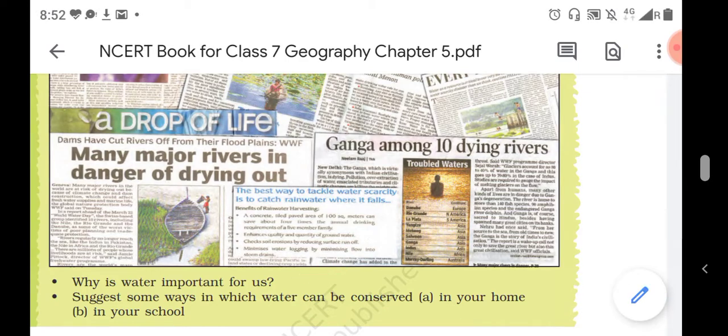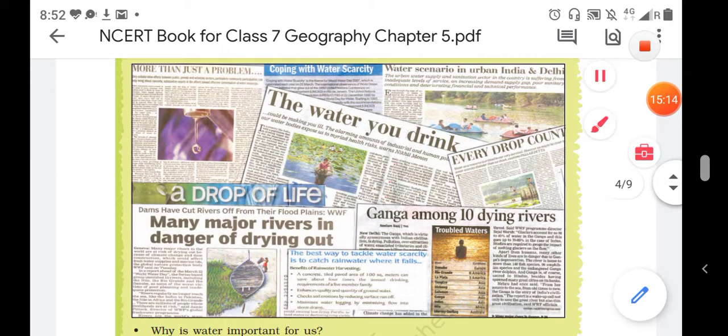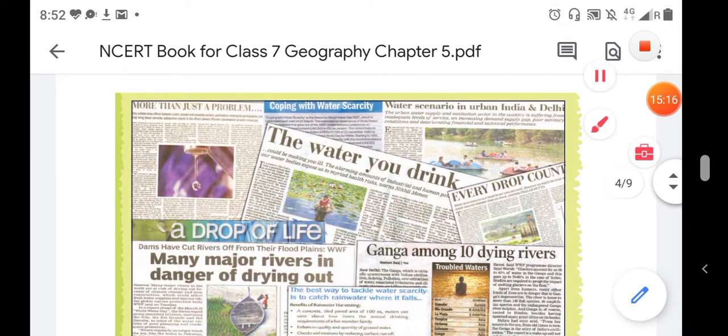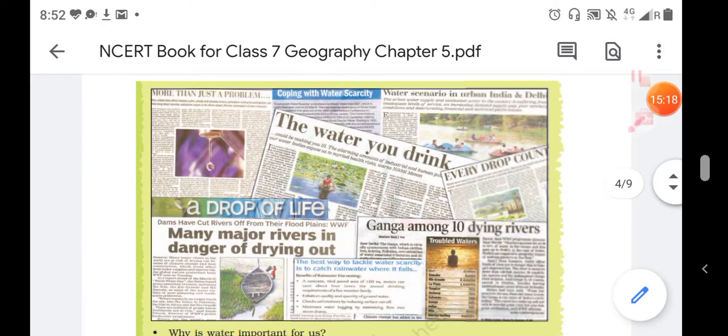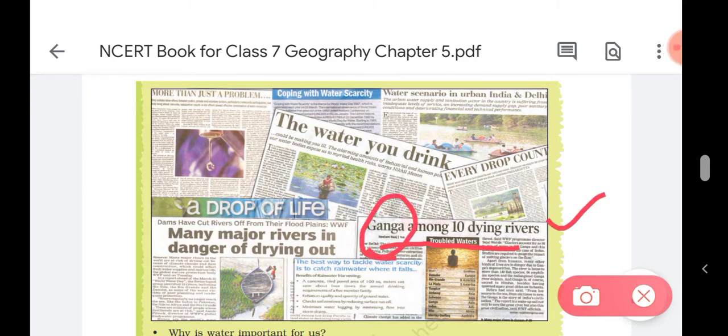Okay, so here you can see there are some newspaper cuttings which show how our water is running out and how we have very little water to use. Like here you can see Ganga among 10 dying rivers. 10 dying rivers means 10 rivers, and Ganga is one of them, a dying river. Means a river that is about to end, about to dry up. The water you drink is very less and many major rivers are in danger of drying out.